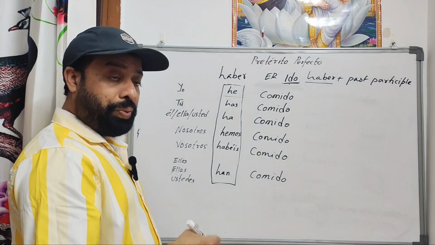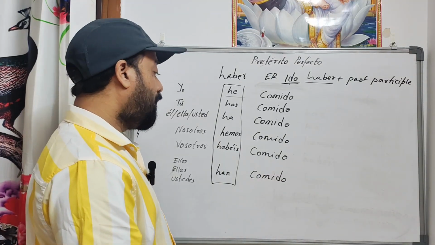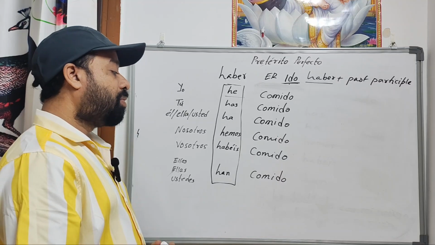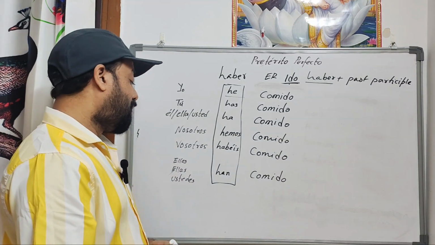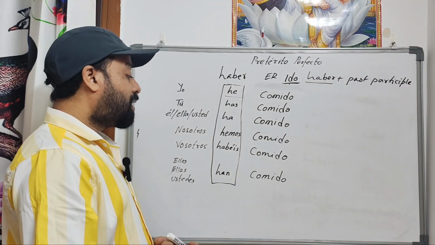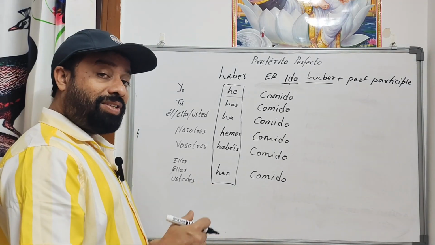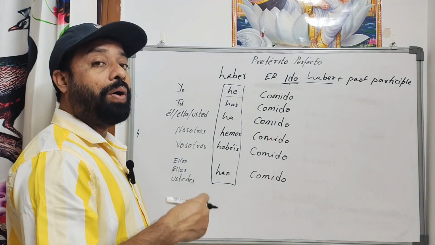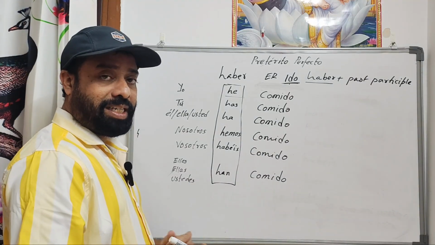Usted ha comido, you have eaten. Nosotros hemos comido, we have eaten. Vosotros habéis comido, you all have eaten. Ellos han comido, they have eaten. Ellas han comido, they have eaten, for feminine. And ustedes han comido, you all have eaten. So it is very easy.